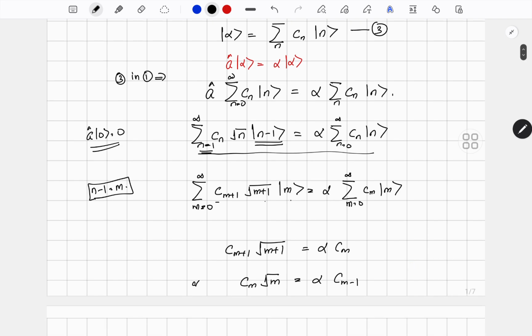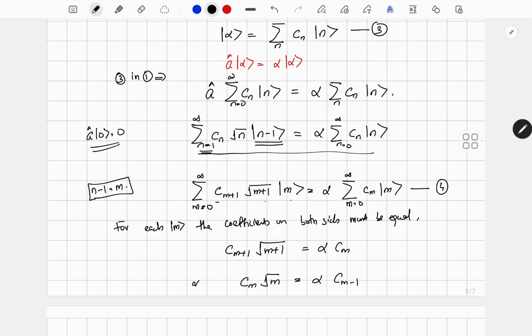Okay, so if you look at this expression, equation number 4, I can easily compare the coefficients of the different number states. So for each ket m, the coefficients on both sides must be equal.